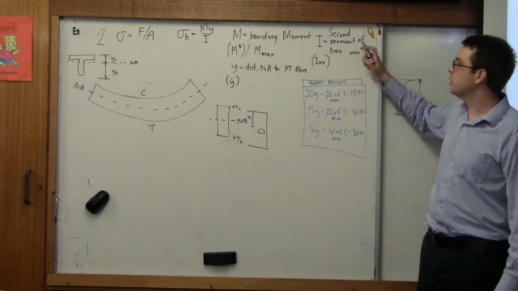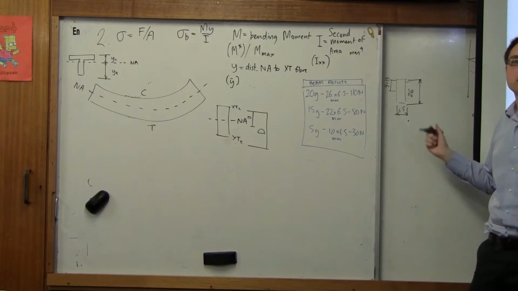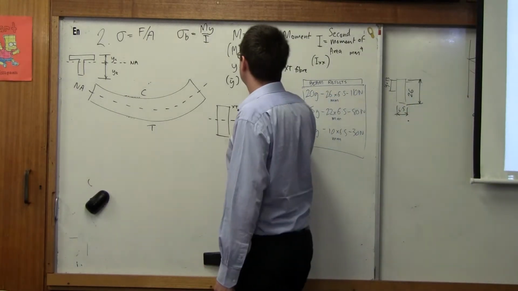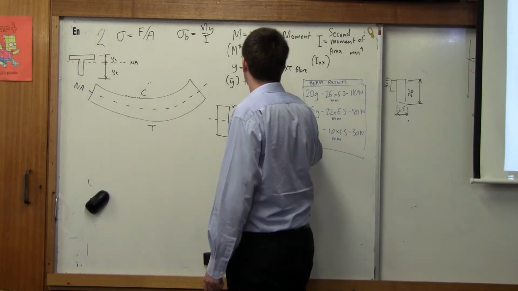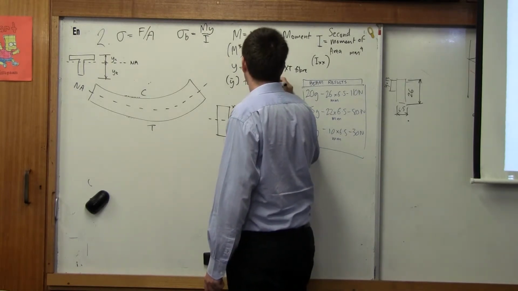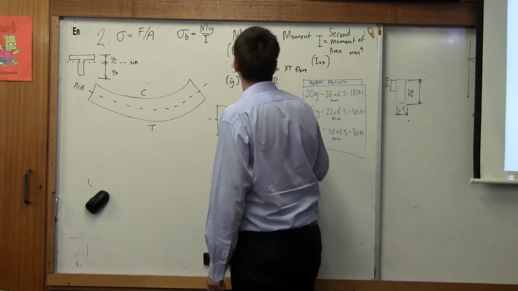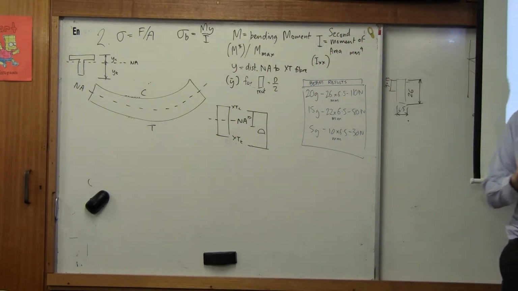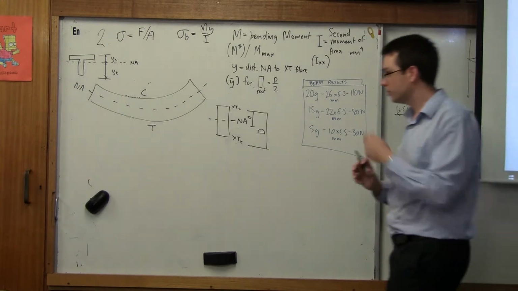Now, what we need to know is how to find... We said this is going to be given. Y for a rectangle is half d, right? For a rectangle, y equals d on 2. Yeah? We need to be able to figure out the M. Now, how do we figure out the M?